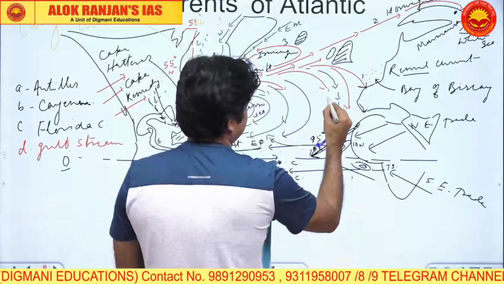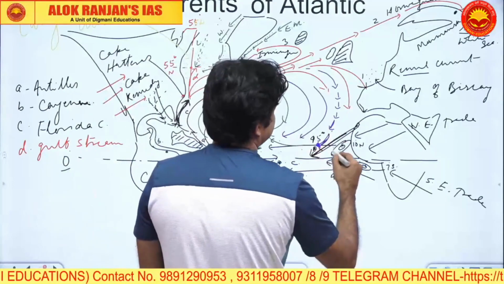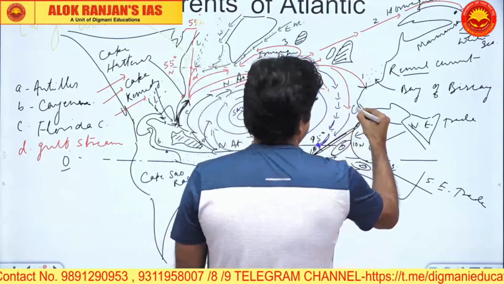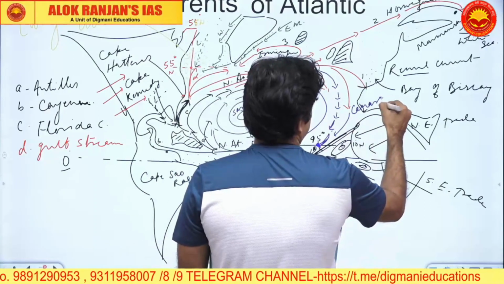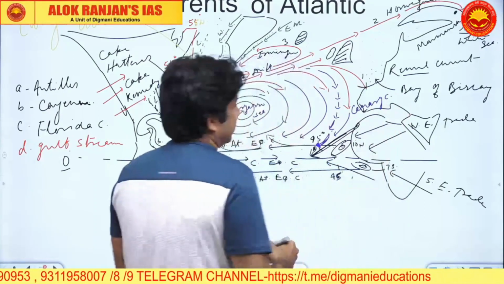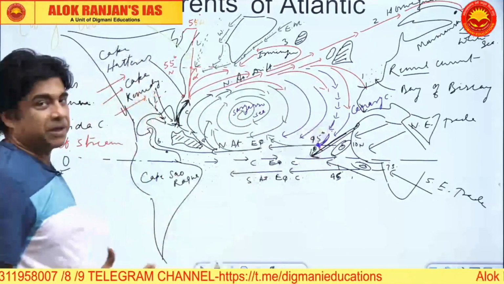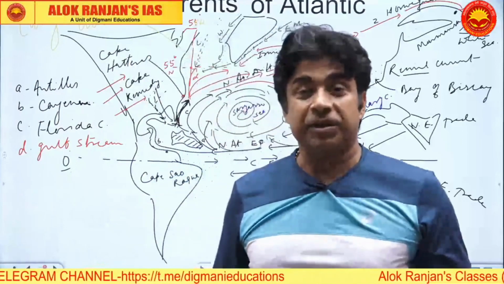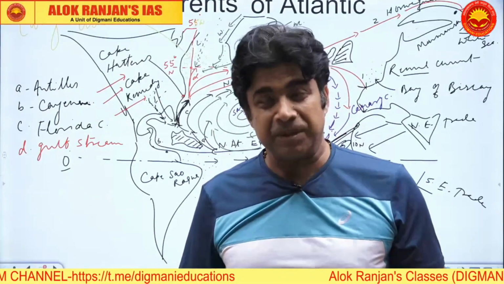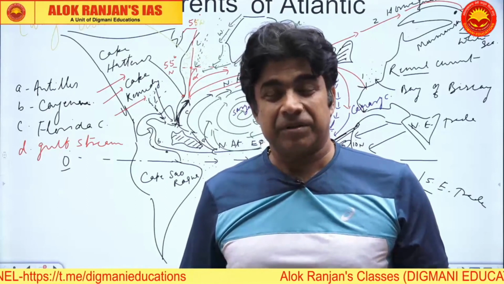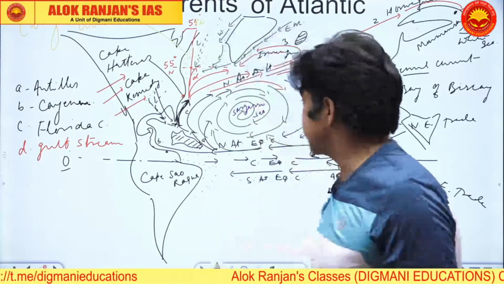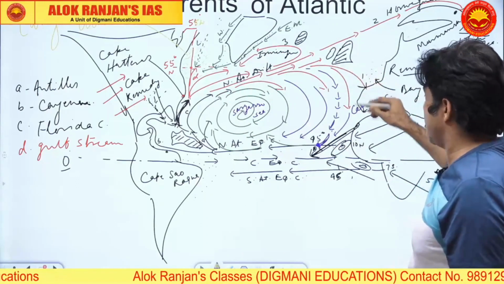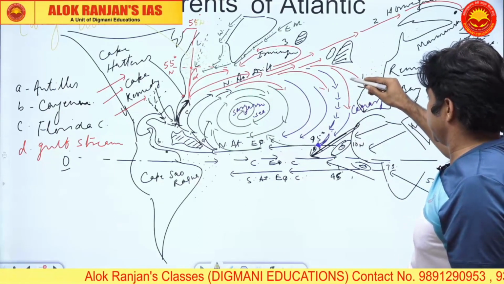We can also show these returning waters with lines. These are the returning waters with line. This is the Canary current, C-A-N-A-R-Y. Now this Canary current will have dualistic behavior, right? Canary currents will have dualistic behavior during the summer time and winter time. They don't remain the same, because during the summer time, the returning water will become warmer. So the returning water is warmer.